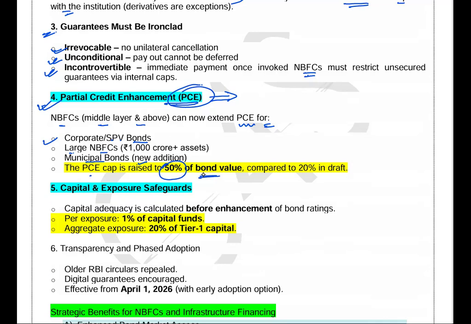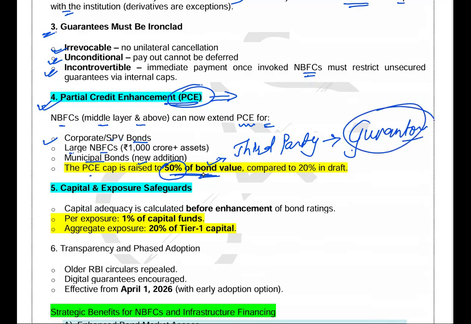Earlier it was proposed at 20%, now it has been raised to 50% of the bond value. Meaning up to 50%, the third party can become the guarantor. All right, clear with this statement?